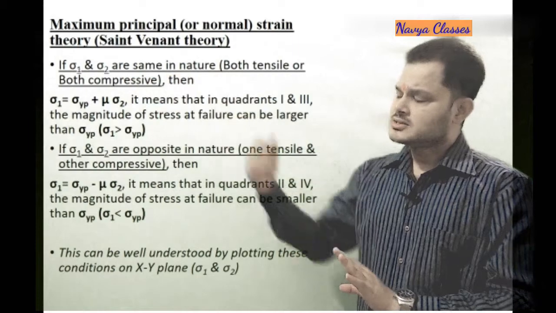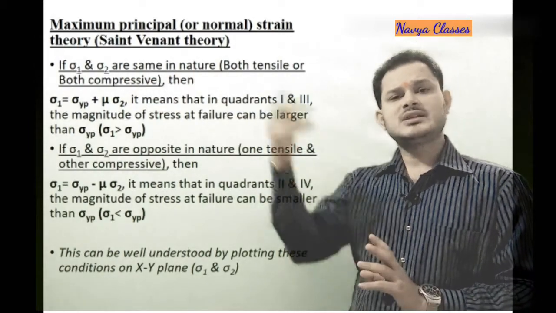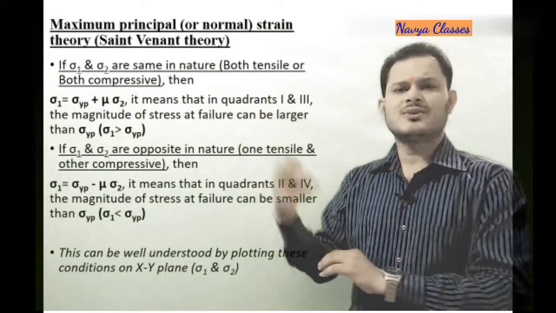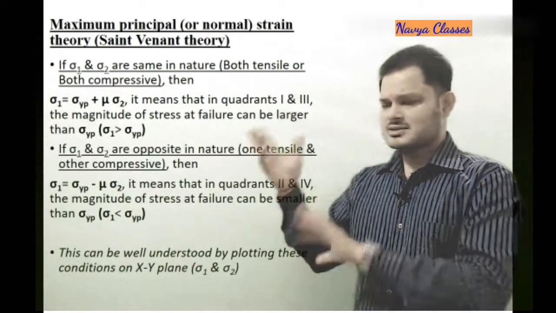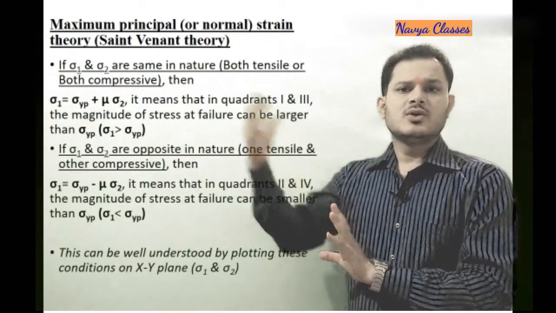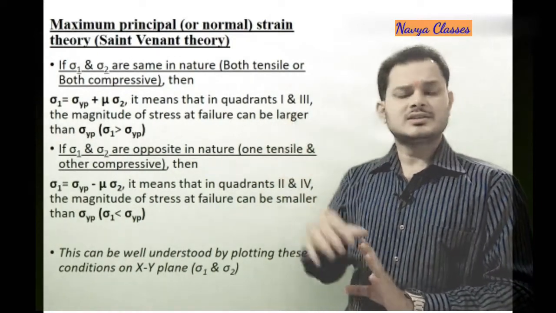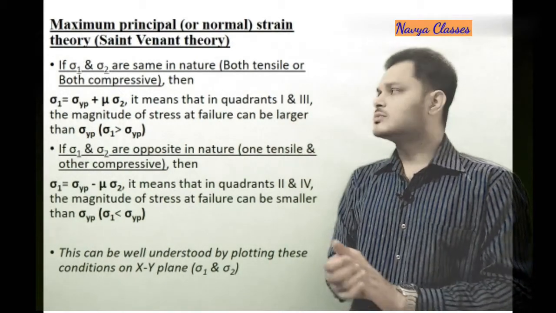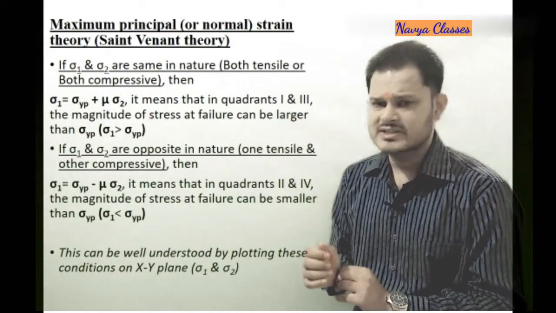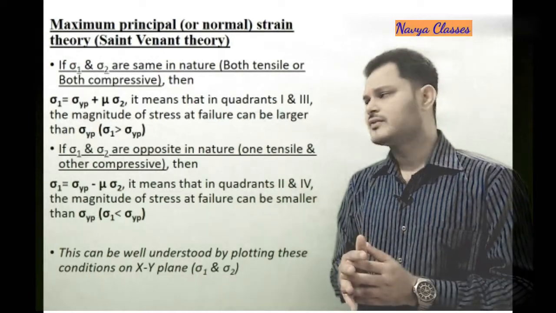Similarly, in the second and fourth quadrants sigma 1 and sigma 2 are of different nature, one tensile and the other compressive. Let us see what happens in these two particular cases, when the stresses are the same in nature and when they are different.